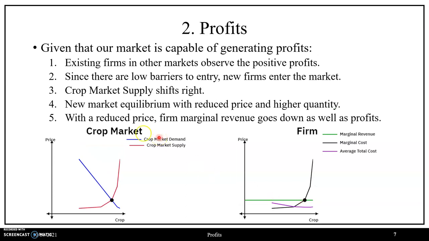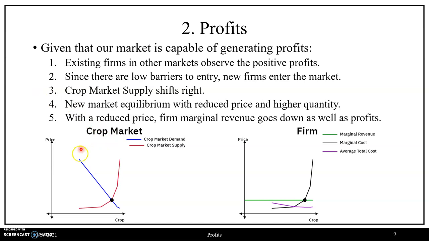So then, with this information, given that our market is capable of generating positive economic profits, existing firms in other markets observe the positive profits, where since by assumption there are low barriers to entry, new firms will enter the market for our crops, where with new firm entrance, this corresponds to a change in a non-price determinant of market supply, such that we'll have a rightward shift in this case of market supply.